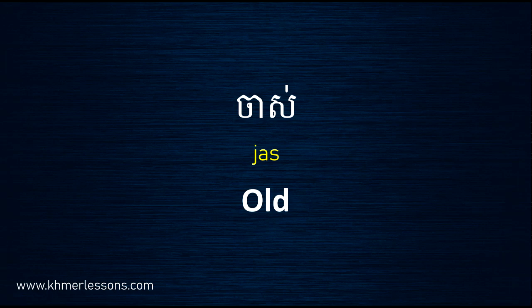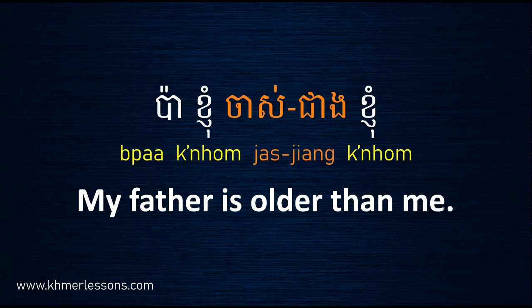The adjective "old". In Khmer we say cha. In the sentence I say: pa khnyom cha chieng khnyom. Yes, absolutely, my father is always older than me, right? You use "older than", so in Khmer you say cha chieng.